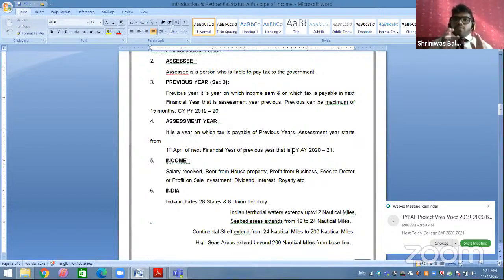So income tax provision says whenever you start your new business on or after 1st January and before 31st March, your previous year will end on the next year's 31st March. Again, I am repeating this point.